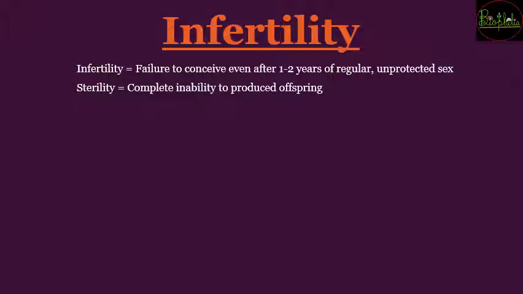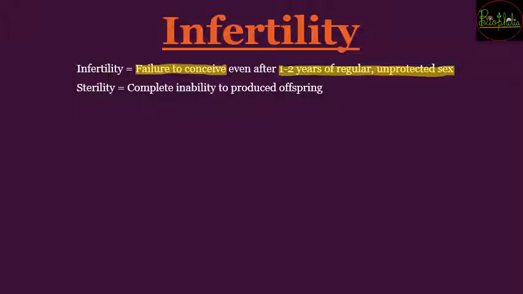So infertility क्या होता है? Infertility is going to be failure to conceive. यानी जो pregnancy है that is not going to occur even after trial for 1 to 2 years of regular unprotected sex. Even after this 1 to 2 years of trial, still if the female cannot get pregnant, in that case that could be a case of infertility.